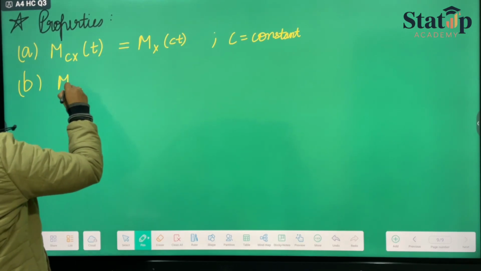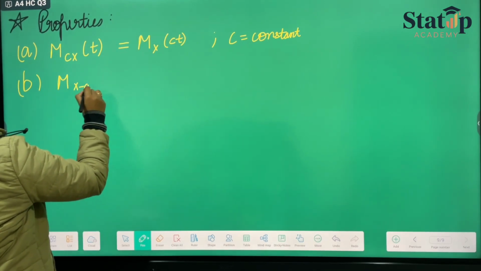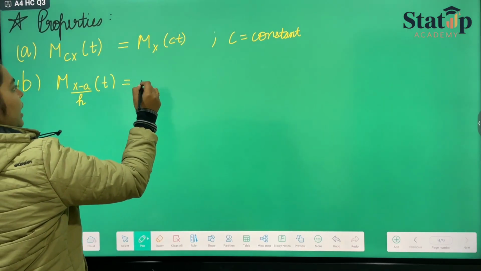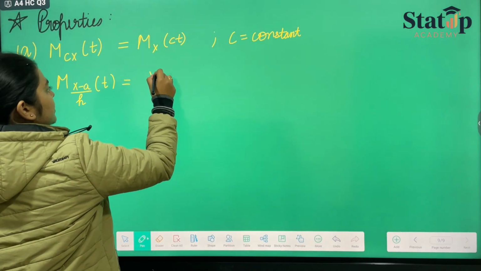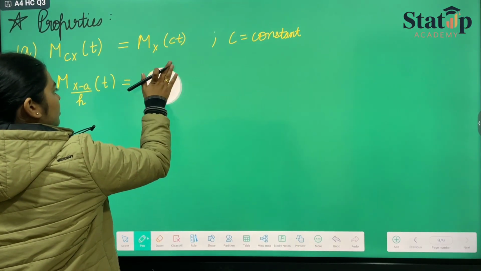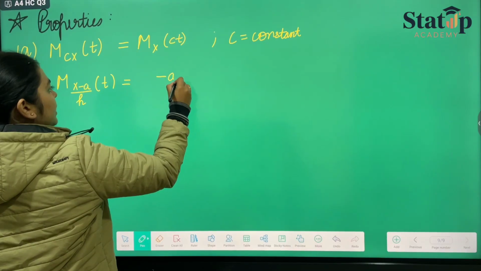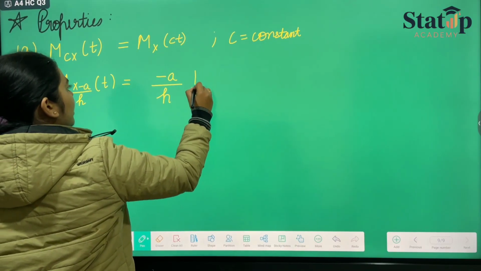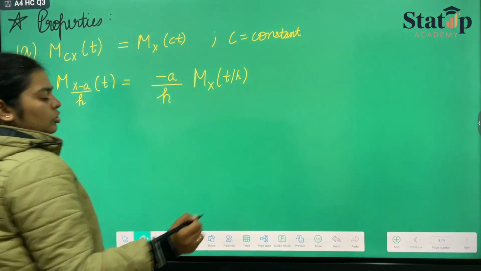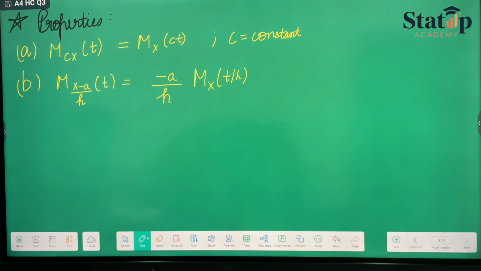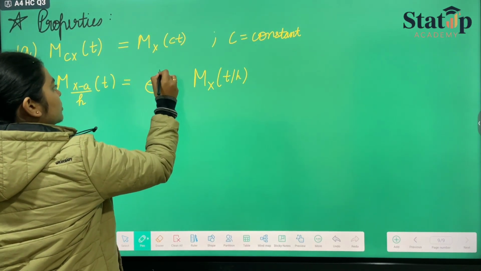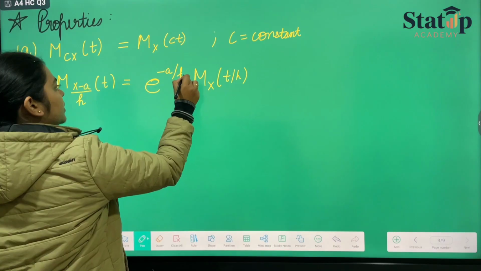So if we write M of (X minus a) upon h at t, then it can be written as M X of t upon h, and this is multiplied by exponential e raised to the power minus a t upon h.